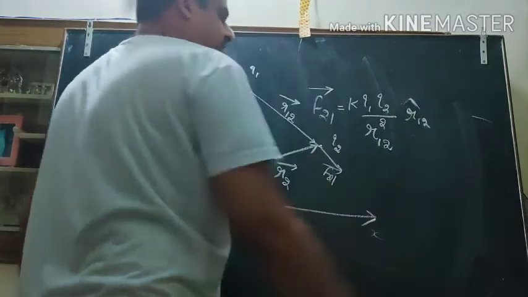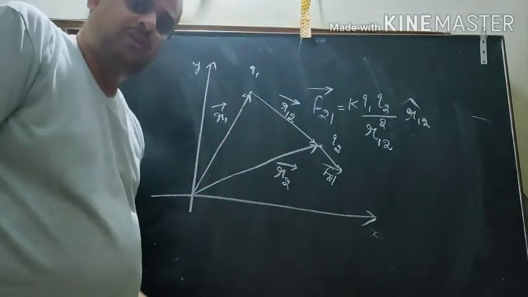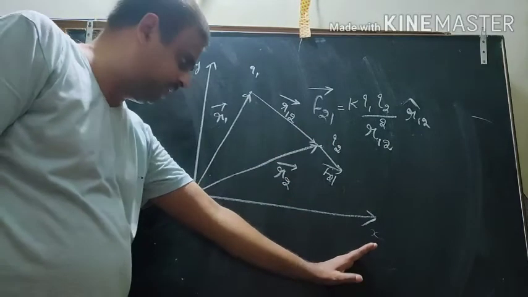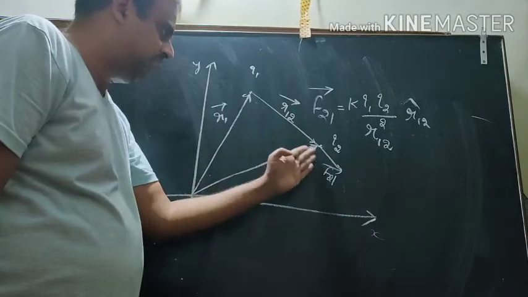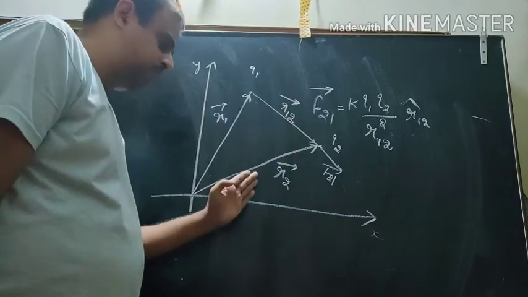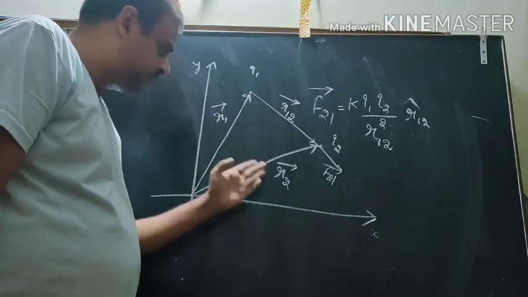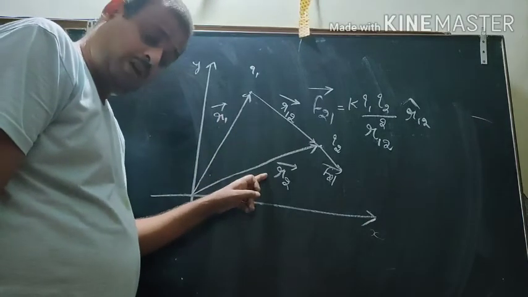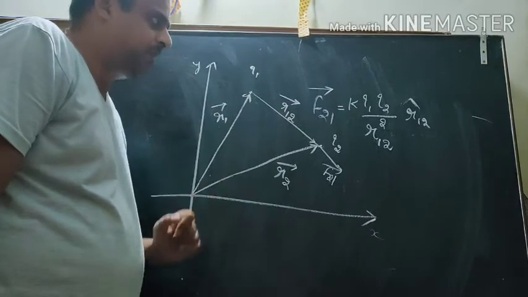So dear friends, this is Coulomb's law in vector form, where you have considered a frame of reference, xy axis, two charges, proper displacement, and proper vectors that define the position. So these are the position vectors and the displacement vector.